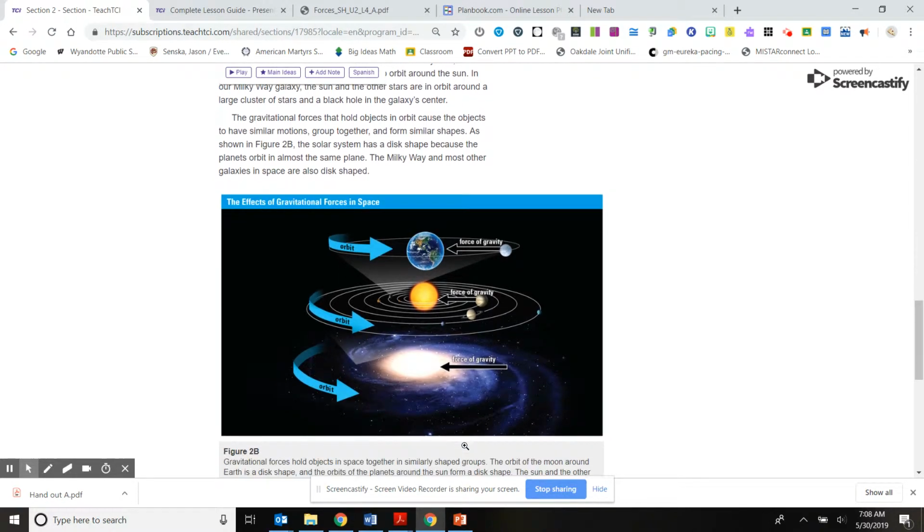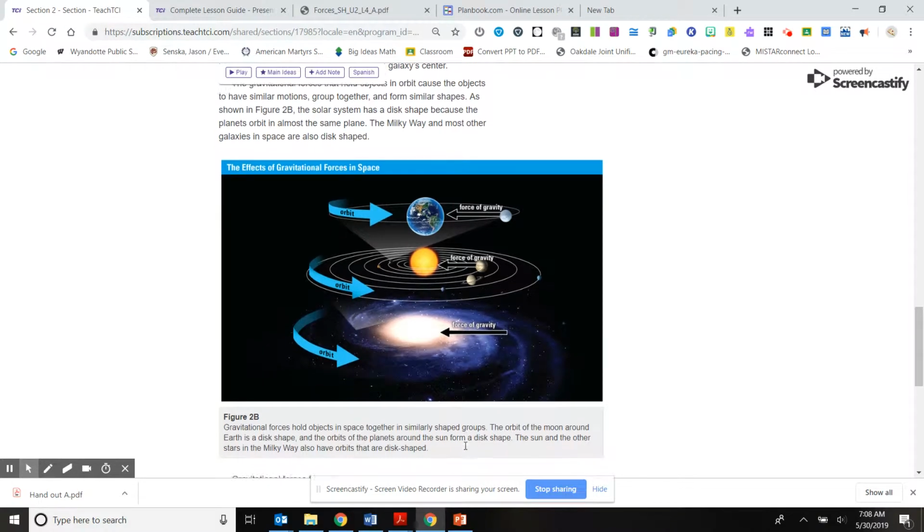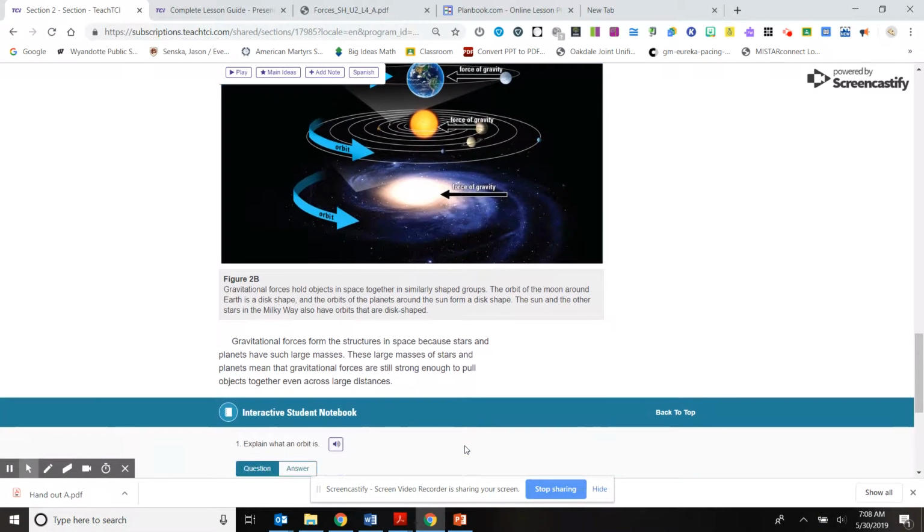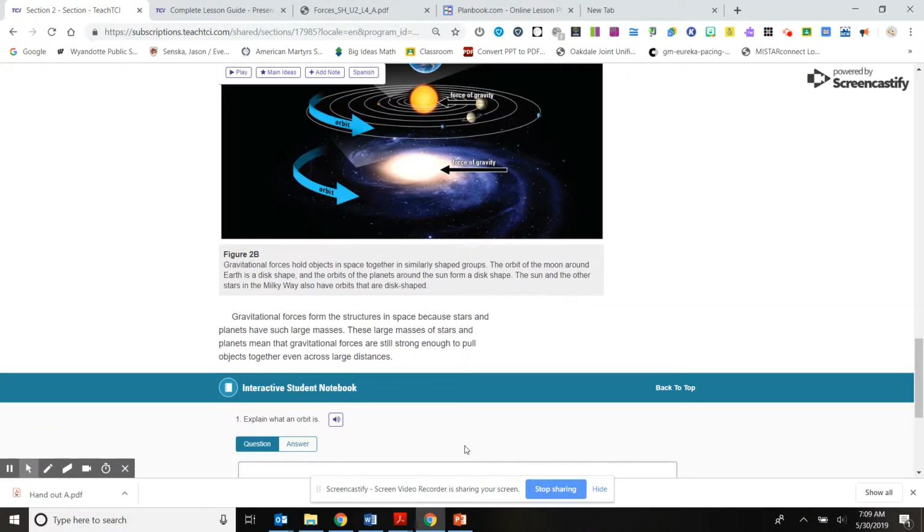The Milky Way and most other galaxies in space are also dish-shaped. Gravitational forces form the structures in space because the large masses of stars and planets mean that gravitational forces are still strong enough to pull objects together even across large distances.